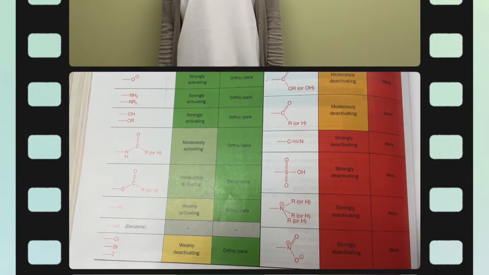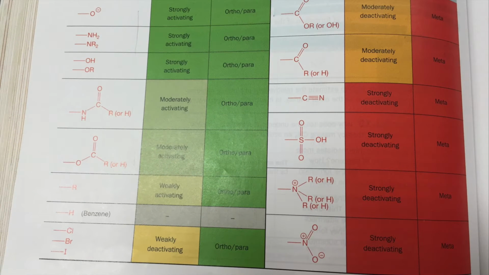It categorizes common functional groups into strongly activating, moderately activating, weakly deactivating, moderately deactivating, and strongly deactivating. Activating groups are generally ortho para directors. This is because electron donating substituents stabilize the arenium ion intermediate. There are two ways this happens, through resonance and through inductive effects. A common marker is a negative formal charge.